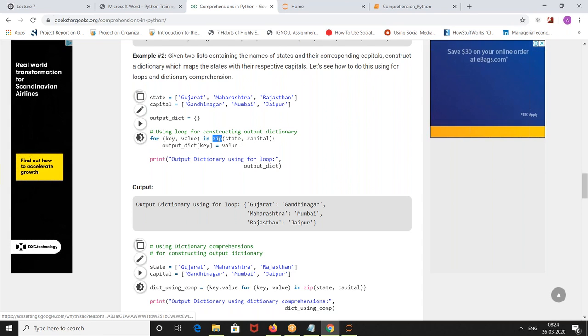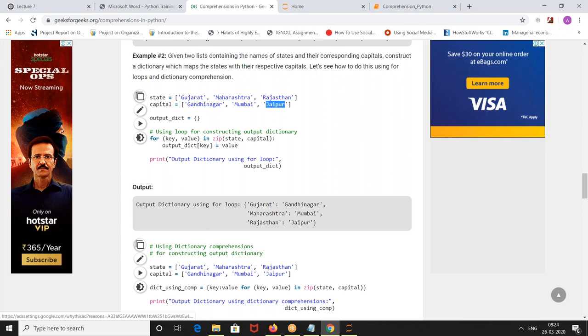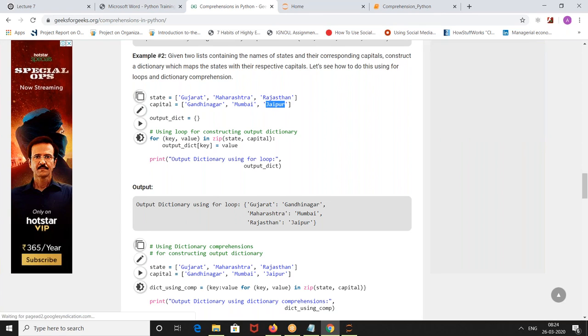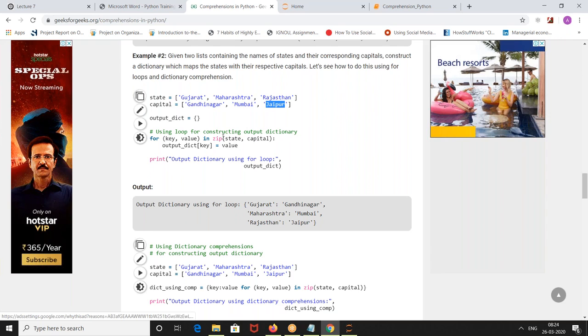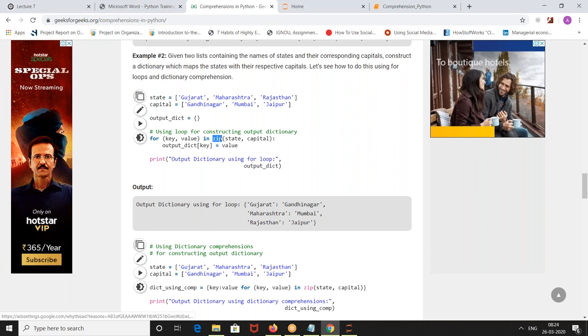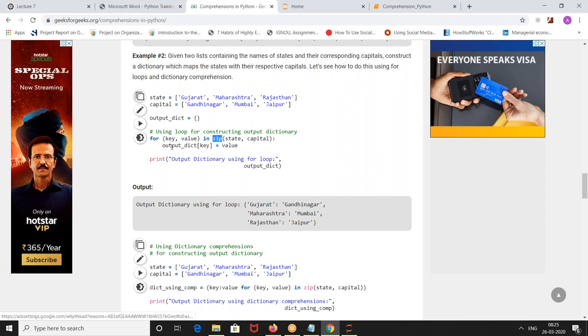Zip is a keyword which will help you combine capital, state, first element with first element, second element with second element, third element with third element. So it's just tying. Because you want to zip these together and you want to create a dictionary, right? Okay, okay.